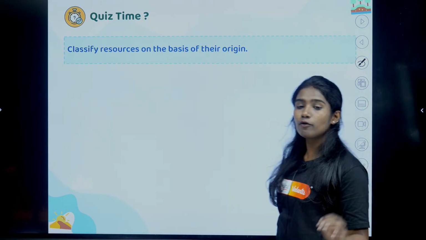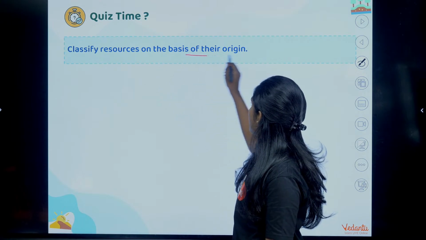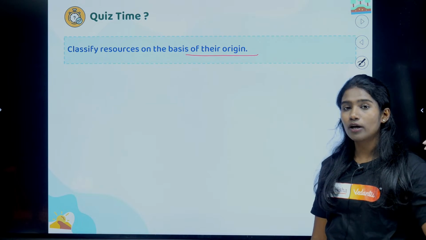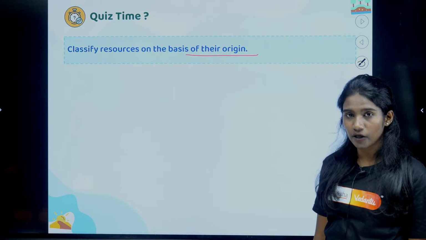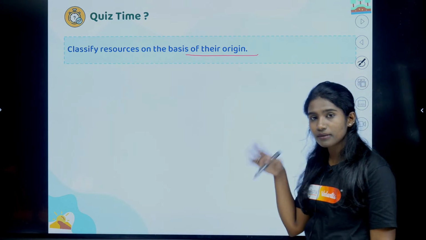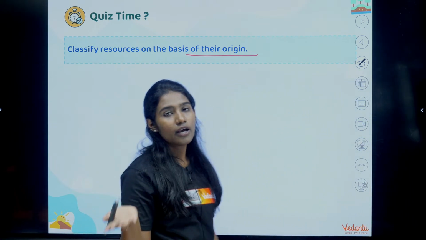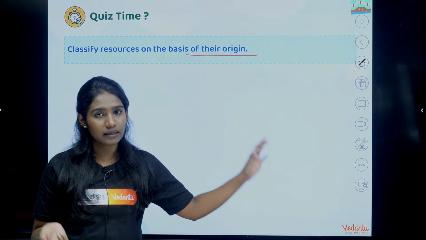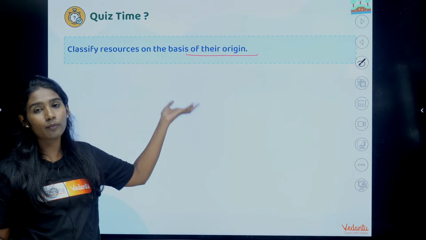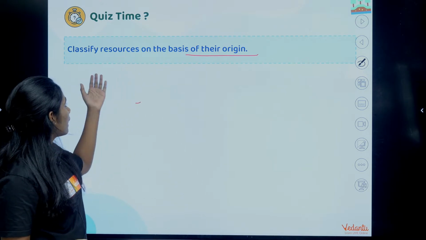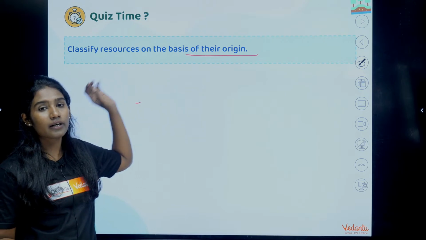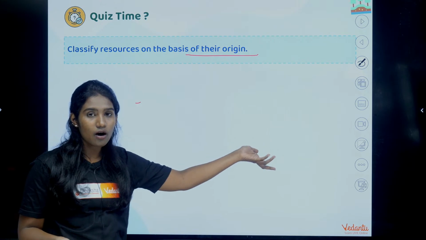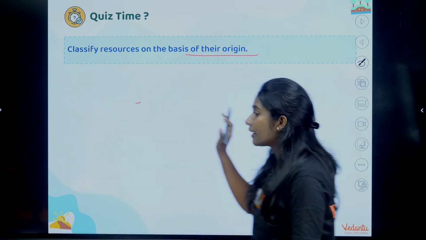Okay, so now I want you all to classify resources on the basis of their origin. On the basis of their origin, there were two types, right? One was biotic and the other one was abiotic, right? So from this section, that is the classification of resources, you will get questions like this. You saw how an MCQ question can be asked, and also if they ask for 2 marks or 3 marks, they will ask questions like this. Classify resources on the basis of their origin, or classify on the basis of ownership or exhaustibility or status of development. They might ask questions like this.